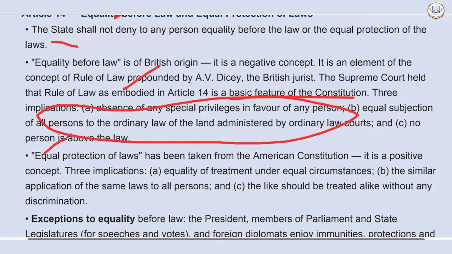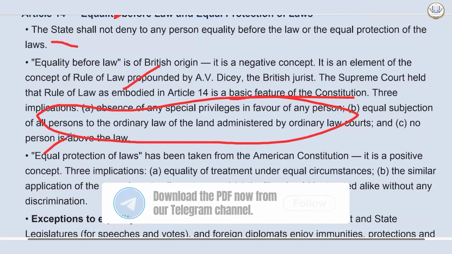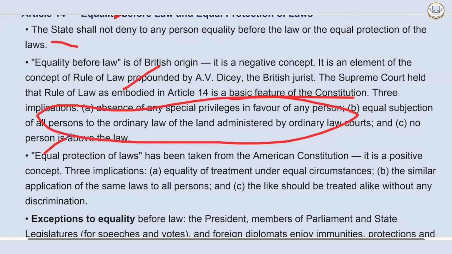Now, equal protection of law. It has been taken from the American Constitution. It is a positive concept. There are three implications of it. One is equality of treatment under equal circumstances. So if equal circumstances are there, then equality of treatment will be there. The similar application of the same laws to all persons, the like should be treated alike without any discrimination. Now, what does it mean?